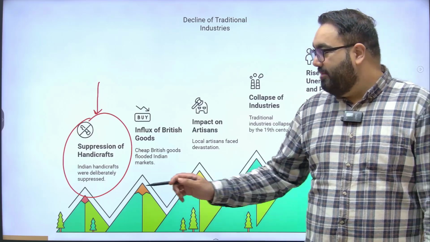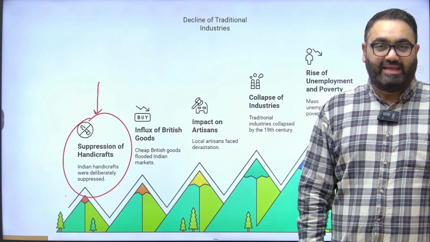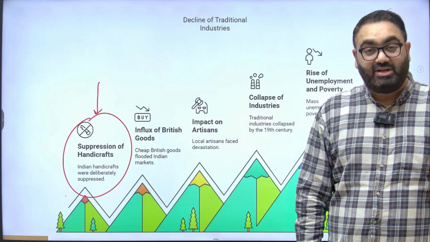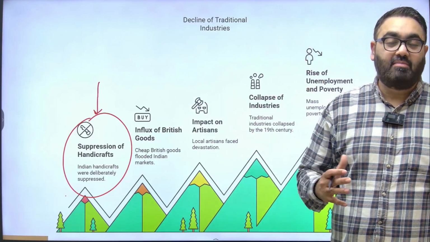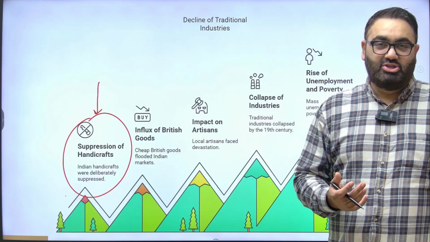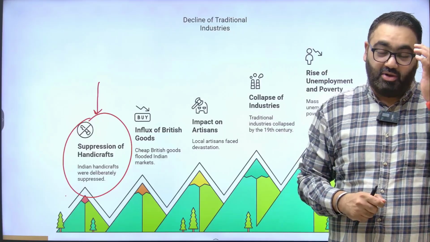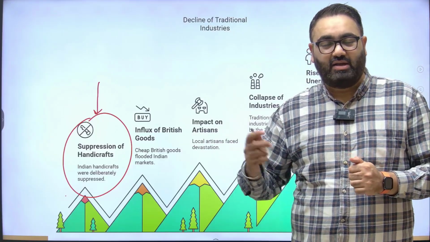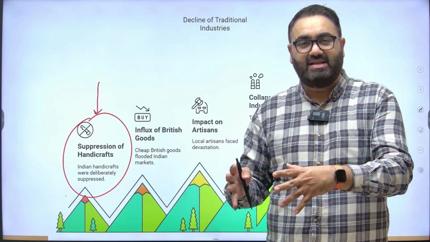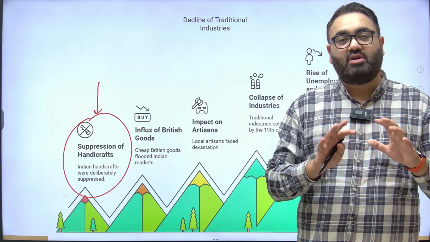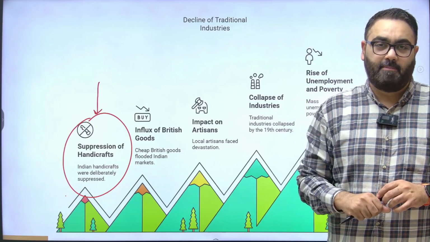The British made sure that Indian handicrafts were suppressed. Their demand around the world reduced. Even when they were demanded, the British made sure that they were so highly taxed that the eventual cost of these handicraft items increased considerably. So there were efforts made from the side of the British to suppress the demand for handicrafts as much as possible, not just internally, but outside the country as well. For example, if somebody went to the market to buy something that was handmade, the British would try to push them towards buying something that was machine made that could be imported from Britain.